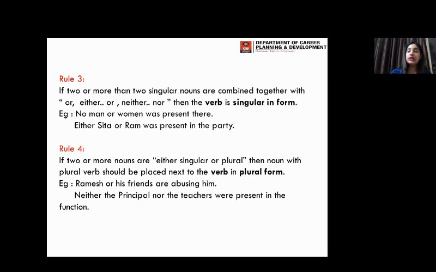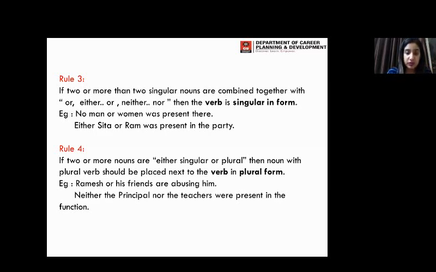Then also they are going to be taken as one entity and the verb is going to be in singular form. For example, either Sita or Ram was present in the party. Over here, we are talking about two people, Ram and Sita, but they are joined together with the help of the conjunction either or, so it's going to be taken as singular.